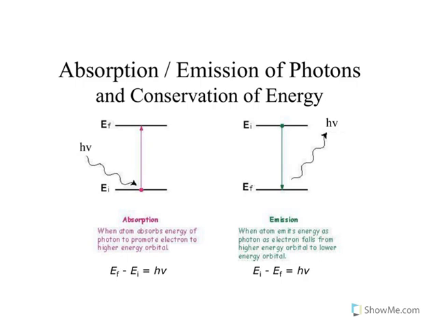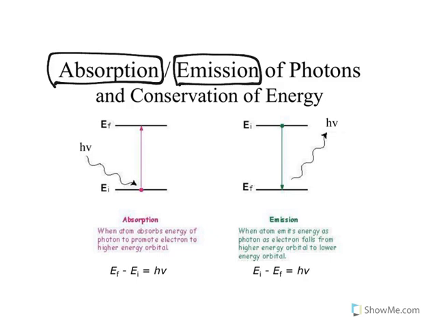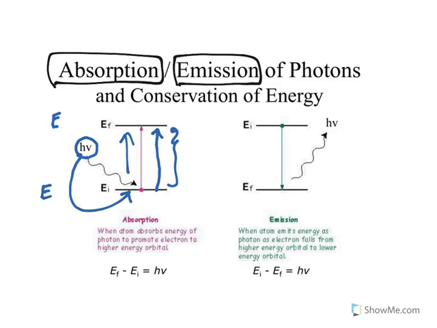Now look at this. In atoms you can see both absorption and emission. This is one electronic level and this one is another electronic level. In order to move an electron from here to here, you need to provide a certain amount of energy. If that specific energy falls on it, the transition takes place, by absorbing this energy, and this is called absorption. When an atom absorbs the energy of a photon to promote an electron to a higher energy orbital, it absorbs and moves to a higher energy orbital.